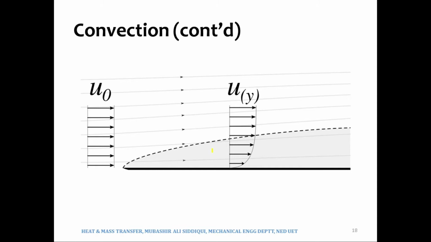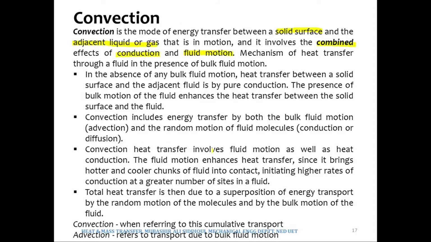So what is happening is that along with the conduction, there is fluid motion as well, which is causing more heat transfer. The combination of the two is what we call convection.